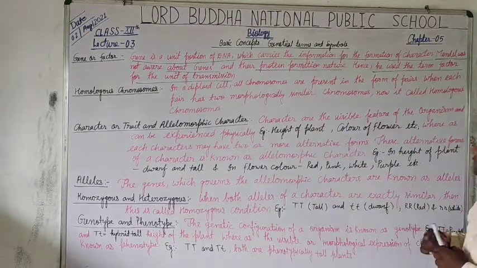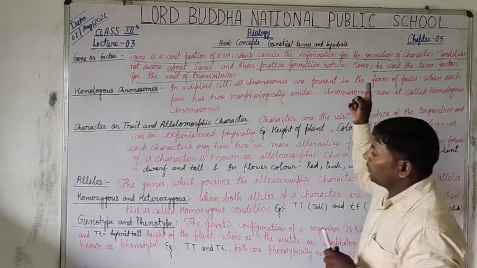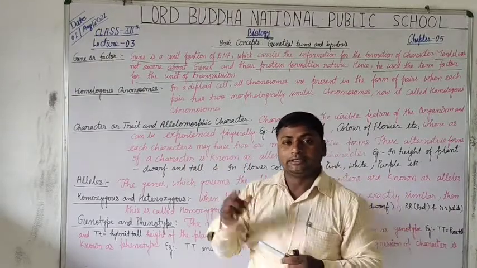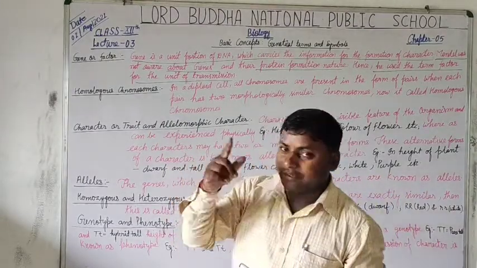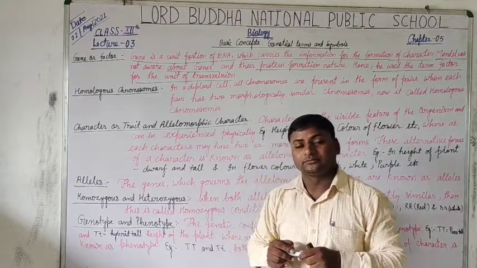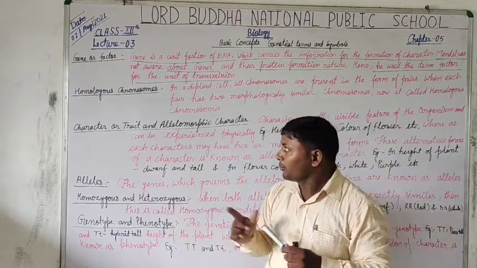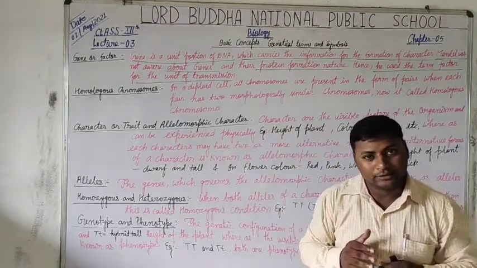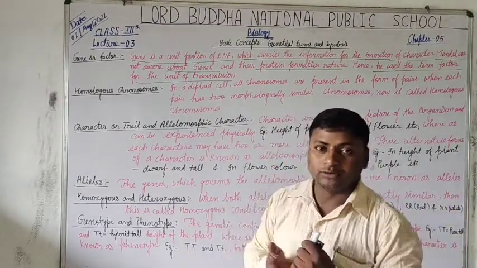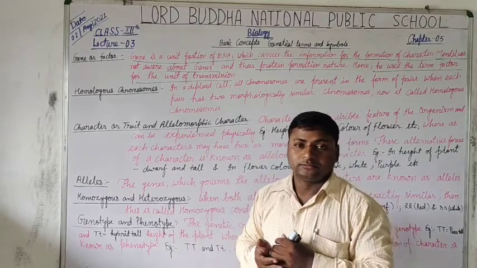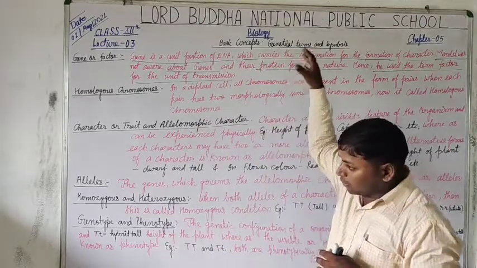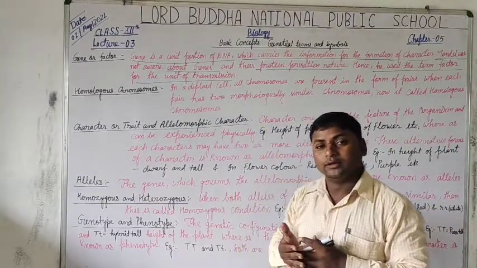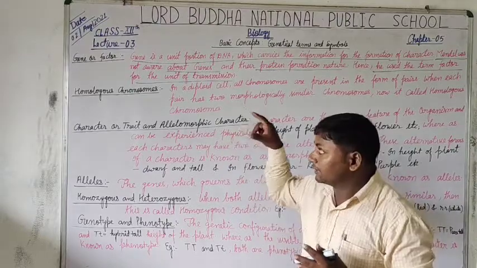So Mendel used the term factor for the inheritance or transmission of the character from parents to their offspring. Is that clear? So, when the term factor is used in Mendel's theory, you have to just imagine the gene. And further, in modern books, the term factor is replaced by the term gene.